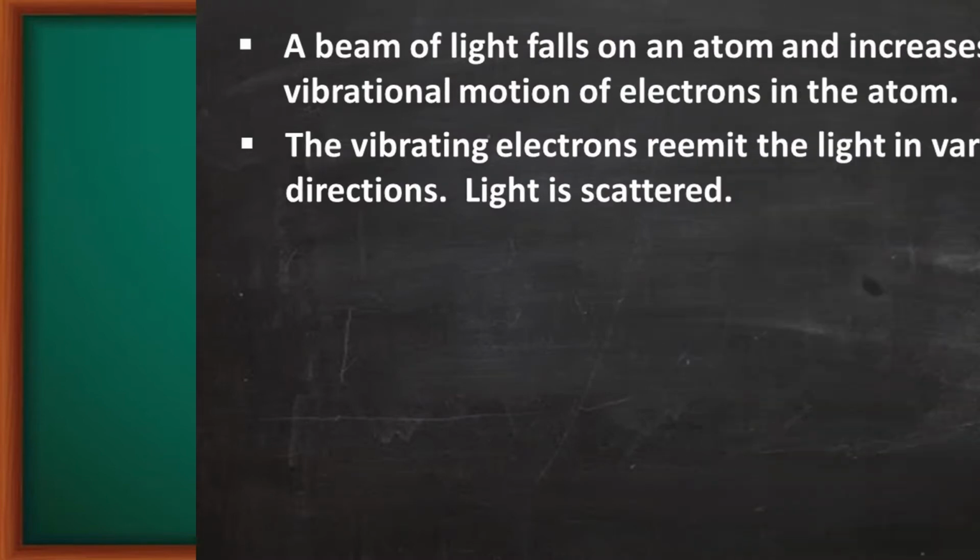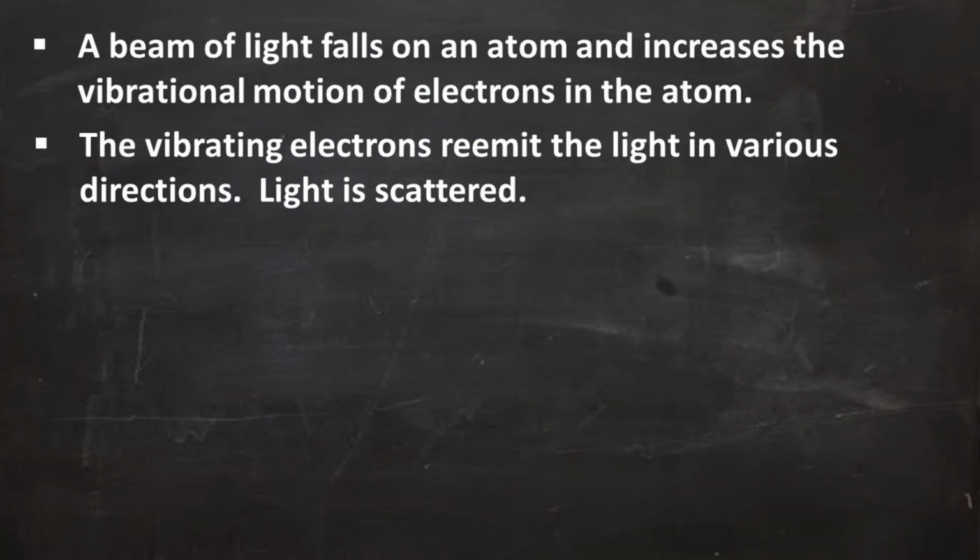See here, I am very clearly explaining what is scattering. First, I am writing all the steps here. A beam of light falls on an atom and increases the vibrational motion of electrons in the atom. Why vibrational motion? Because electrons jump from lower energy to higher energy and higher energy to lower energy.